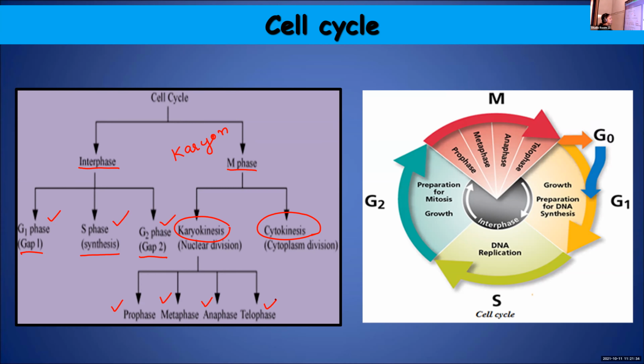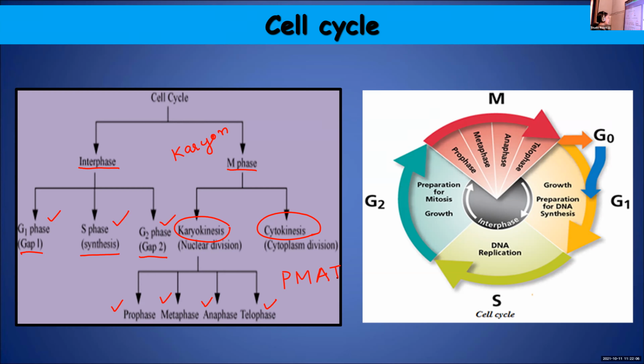You can remember it as PMAT: P for prophase, M for metaphase, A for anaphase, finally telophase. Remember PMAT, because one stage will be followed by the other, so the changes will also be easy to remember if you learn it in order.